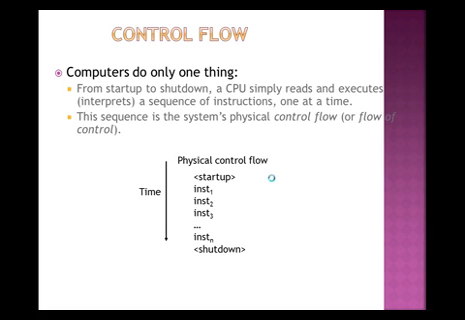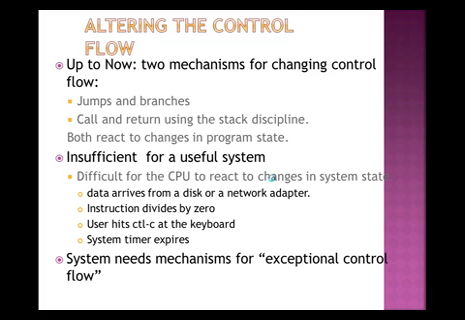The flow of control means the time we start the system and the time we shut down the system, and the sequence in between is known as the control flow. This is the example that we discussed. It starts with the startup, then there is instruction 1, instruction 2, instruction 3, up to instruction n, and at last there is a shutdown. So this time starts from the startup and ends with the shutdown procedures.